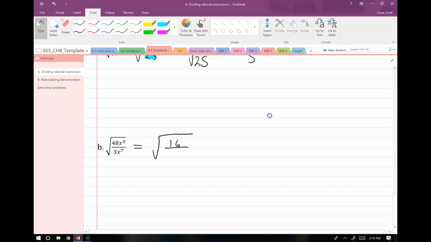And then pay attention to this. This is one of those examples where we have a larger number of exponents in the denominator. So remember how this works. I subtract 3 from the denominator, and so I call this x to the 7 minus 3 down here. If I did that to the numerator, I'd end up with a negative exponent, and that doesn't do me a whole lot of good at this point. Right, so now I finally split up my radicals, and now I have some things that I can simplify. So I end up with root 16 up top, and x to the 7 minus 3, which is x to the 4th on the bottom.